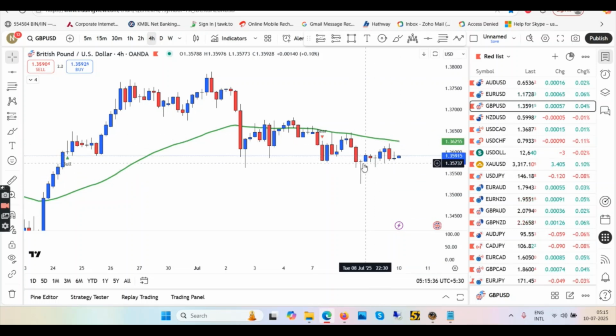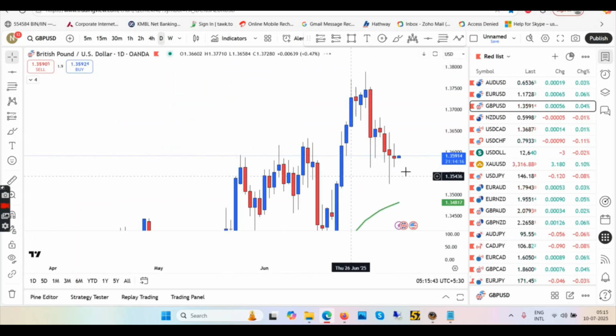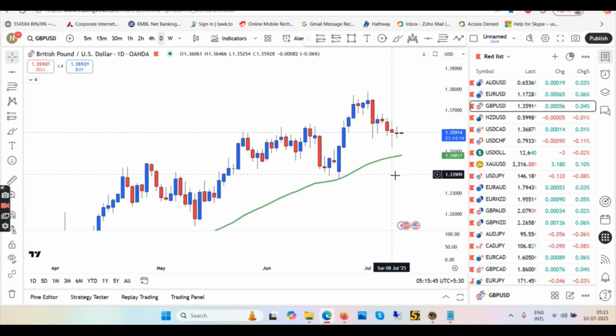So this hammer yesterday, we had a rejection on 8th of July. Then we went up, then we came down. So let's go back to Daily again here. If you see, I still think that we will continue going down for maybe few hours, okay? For maybe next 8 hours, we might carry on going down. And then touch the EMA, reject the EMA, and then push back up.